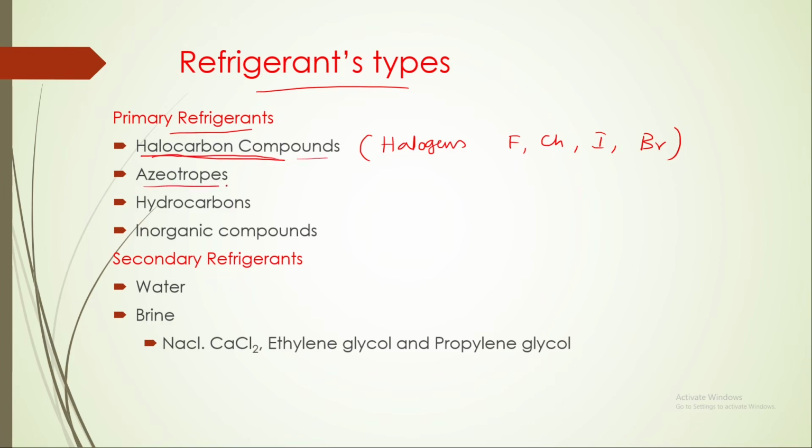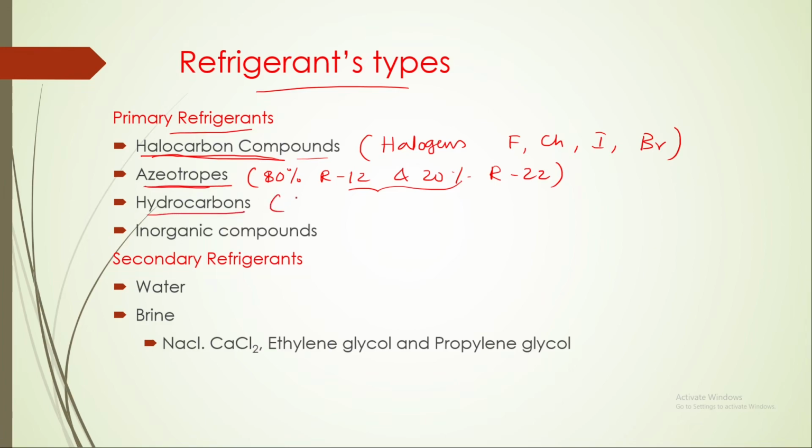Next is azeotropes. Azeotropes are a combination of different refrigerants, for example a single azeotrope may be a refrigerant having 80% R12 and the remaining 20% R22. These types of combinations are there in azeotropes.